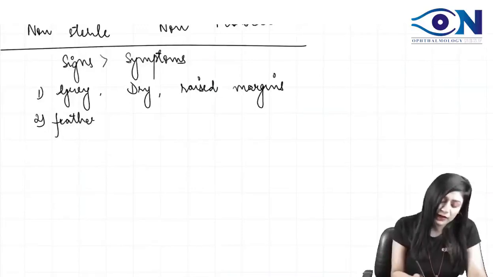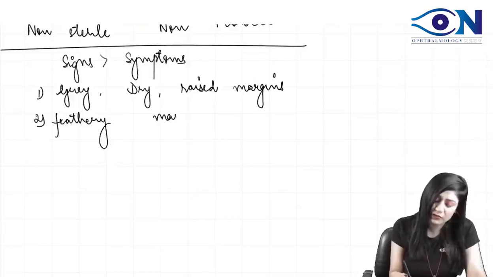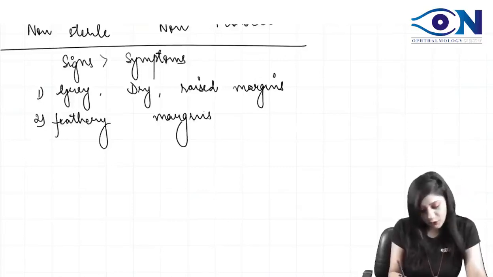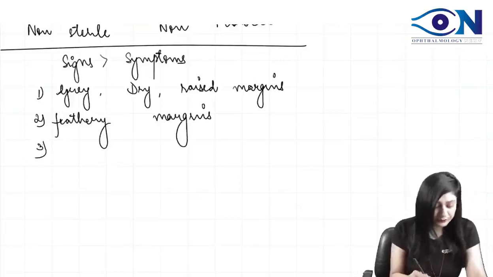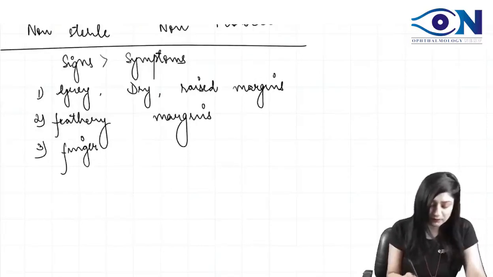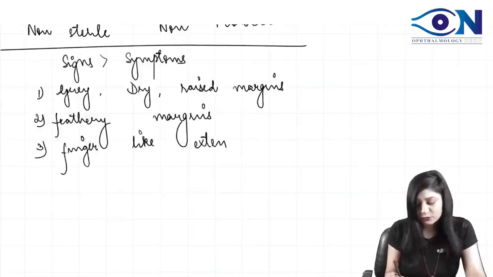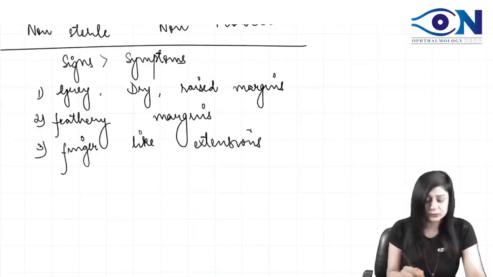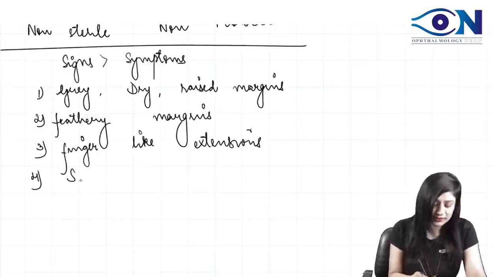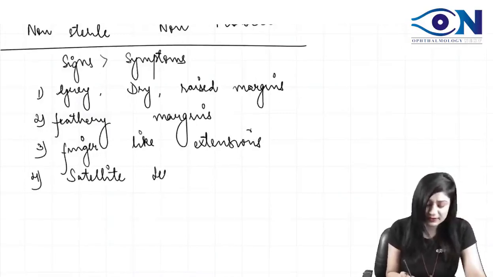F for fungal, F for feathery margins. Then F for finger-like extensions. Very good. And due to these extensions, we can have multiple small lesions that will be called the satellite lesions.